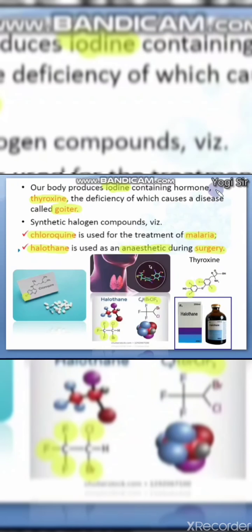Next is the detailed classification of halogen compounds. This is the classification of haloalkanes and haloarenes. Mainly there are two major classes. First is compounds containing halogen attached to an sp3 hybrid carbon atom. Same way, the second major class is compounds in which halogen is bonded on an sp2 hybrid carbon atom. That is the second major type.